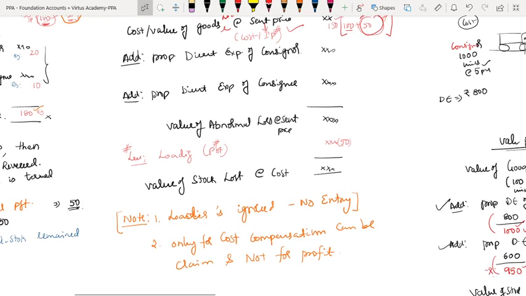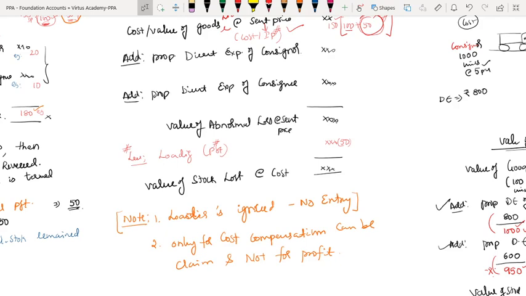So after removing the loading, the balance you have is the value of goods lost at cost. Value of goods lost at cost.